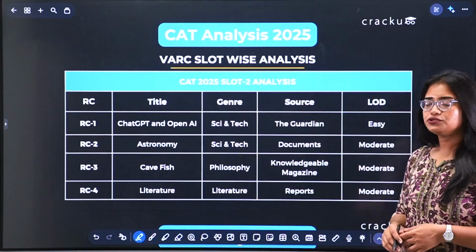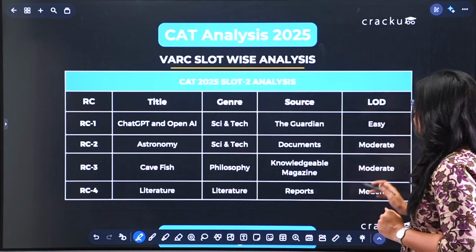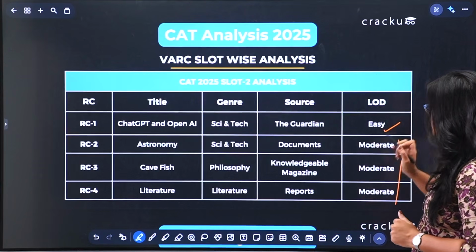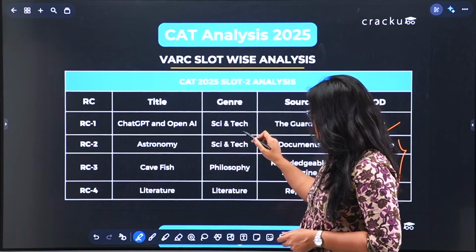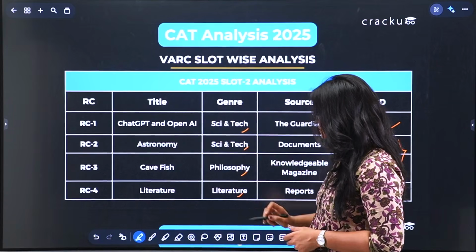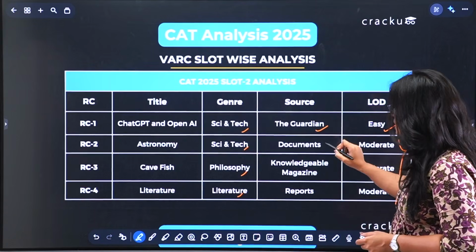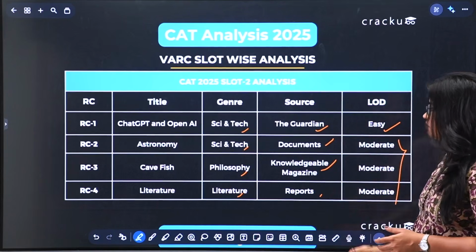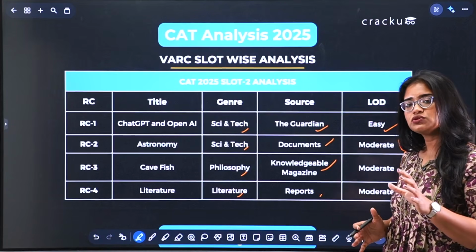Now coming to slot 2, it was a bit more manageable and relatively easier compared to slot 1 because here 3 passages were of moderate level and 1 was of easy level. Now coming to genres, here 2 passages were based on science and tech, 1 was based on philosophy and 1 was based on literature. Now coming to the sources, you will see sources like the Guardian, some documents, Knowledgeable Magazine and reports. Now the difficulty varies across different slots and therefore CAT uses scaled scoring.